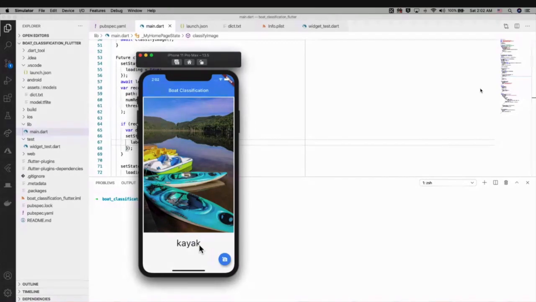This is how you create a custom model, either in Firebase or a Google tool, export that model as TensorFlow Lite, and integrate it with the Flutter application. So you can run this inference on your device.